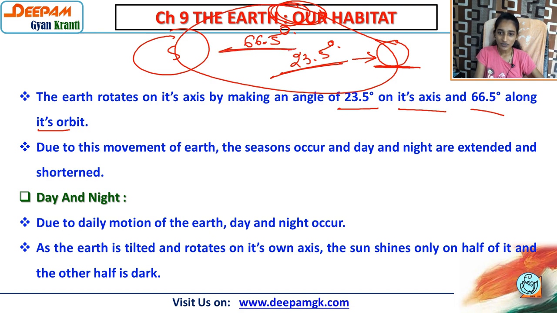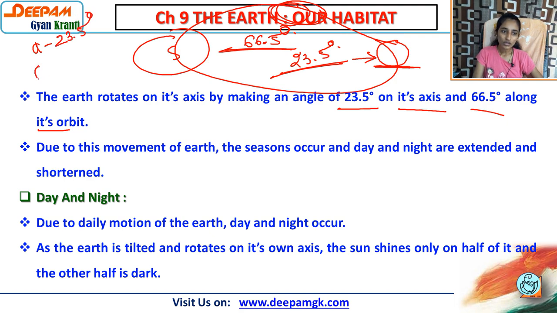So again it's a confusing point for you. On axis we have a 23.5 degree angle, and on orbit we have a 66.5 degree angle.